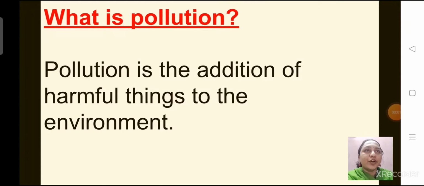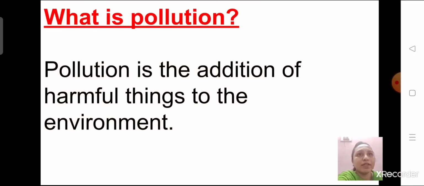Now, we will talk on pollution. So, first understand what is pollution. Okay? So, pollution is the addition of harmful things to the environment. Okay? Yes, pollution is the addition of unwanted things. Okay? Harmful things to the environment. But how does it happen? Yes, it happens when the harmful things get mixed up with air, water and land, right?